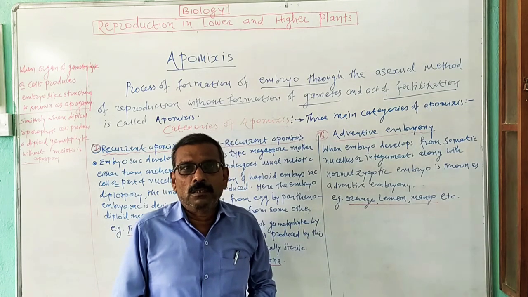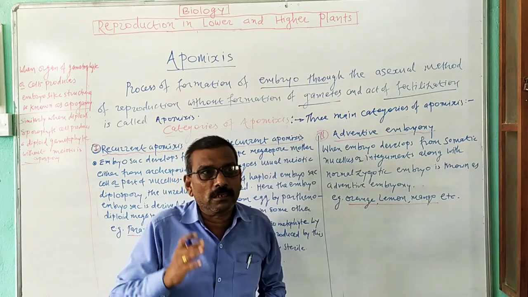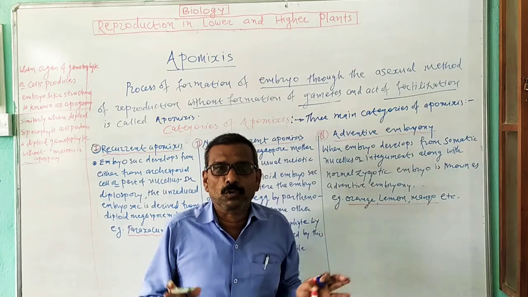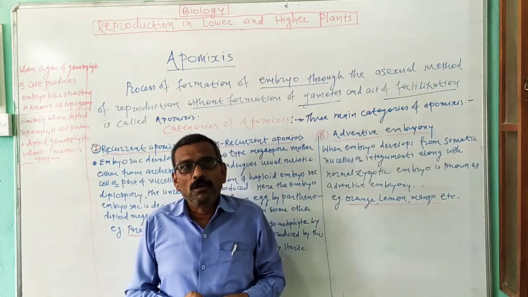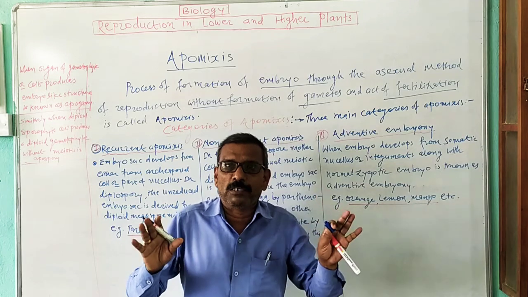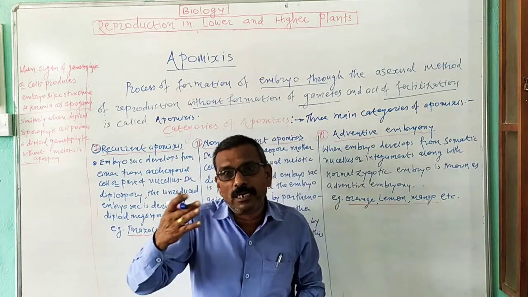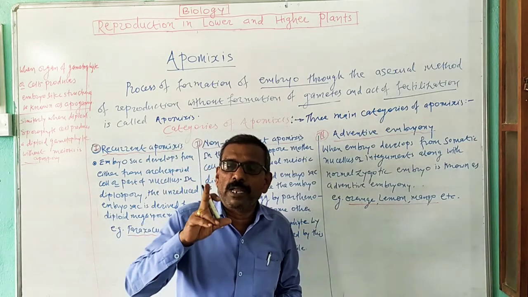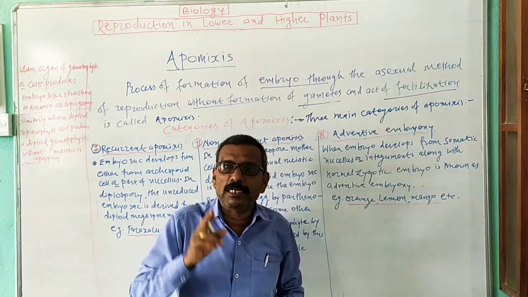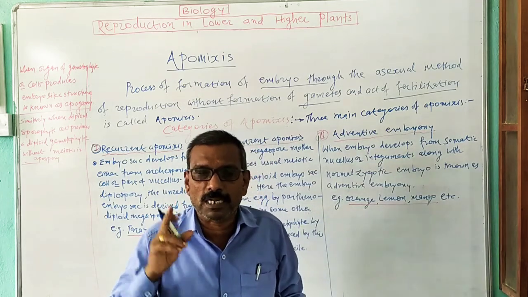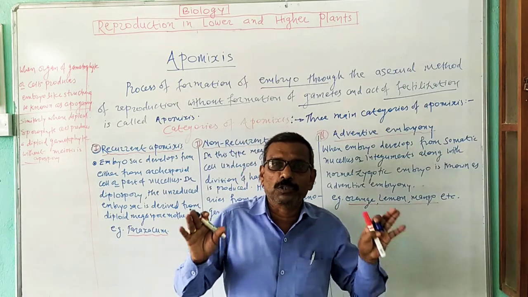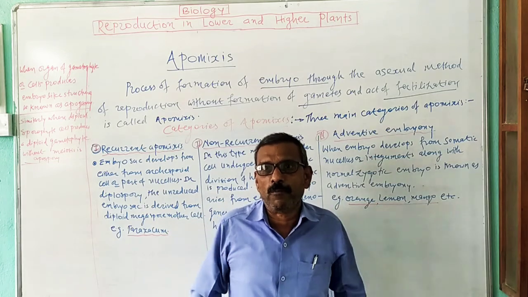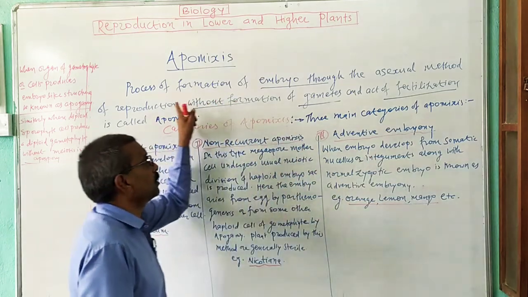In some plants, like members of family Asteraceae, and in some grasses, seeds are produced without fertilization and formation of gamete. That type of reproduction is also known as apomixis type of reproduction. Keep it in mind: in some members of family Asteraceae and in some grasses, seeds are produced without fertilization and formation of gamete by the process known as apomixis type of reproduction. So that is the definition of apomixis type of reproduction.